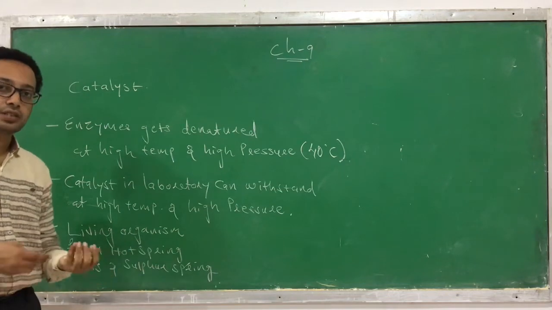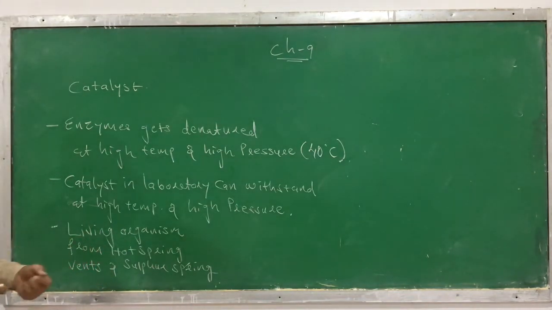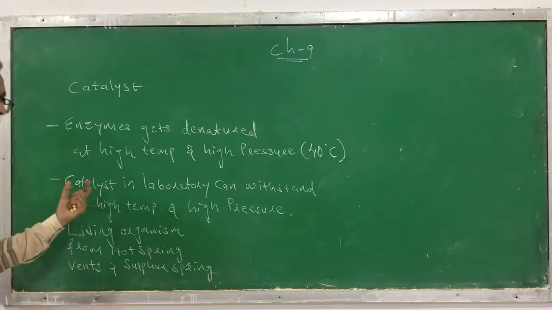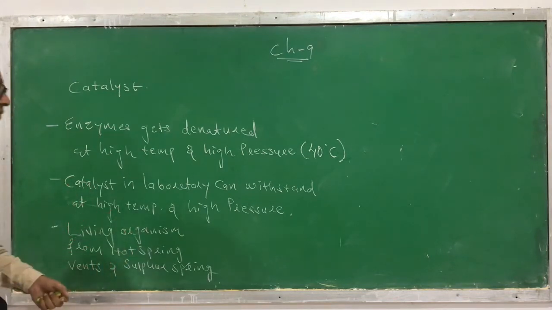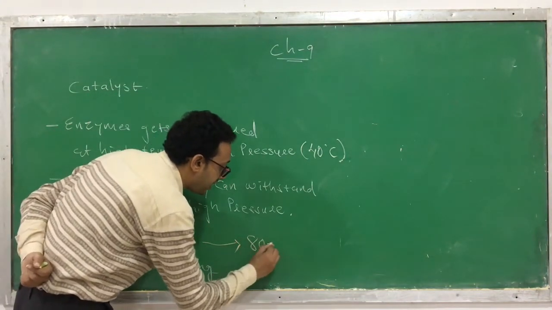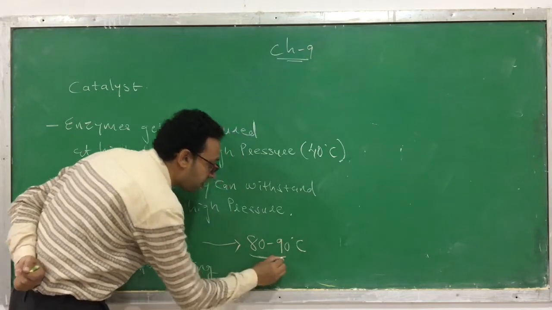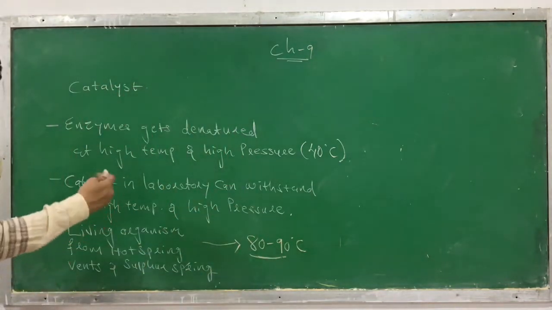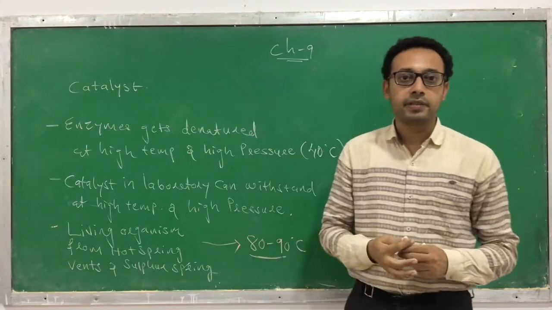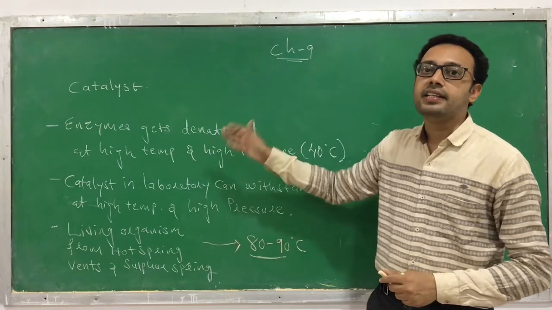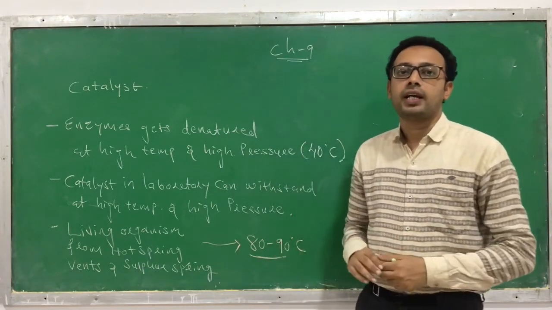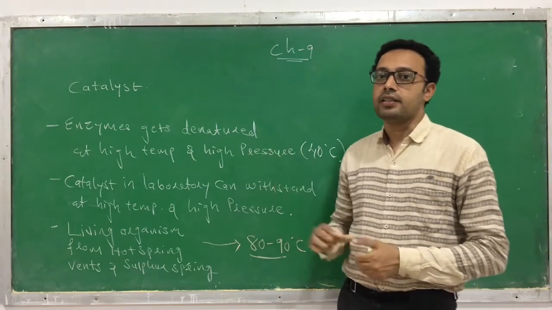This is a sulfur spring. They are rich in sulfur, so we call them sulfur springs. Living organisms present in hot springs, vents or sulfur springs have enzymes that can withstand 80 to 90 degrees Celsius. But this is an exception. Otherwise, at higher temperature, the enzyme gets denatured. Clear? So this is what happens in enzymatic reactions.